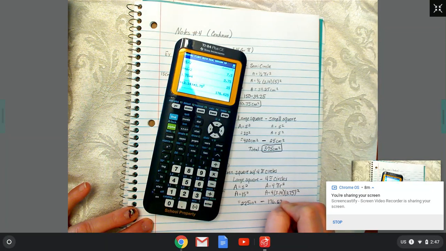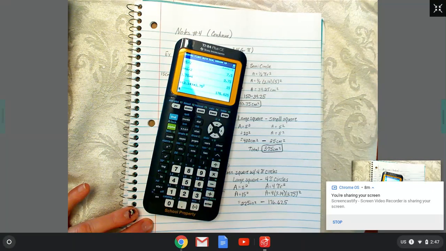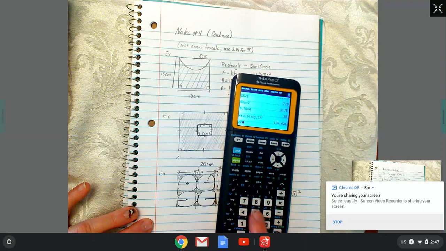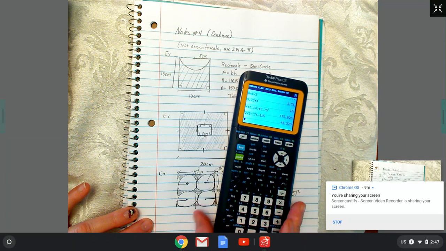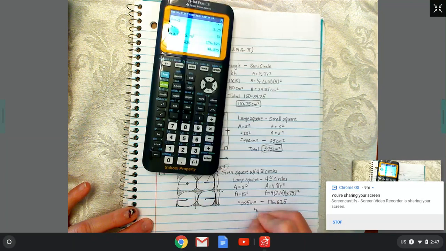I'm not going to do any rounding right now. I'm just going to subtract these two, then we can round. 225, which was the big square, minus the area of all those circles, 4 of them, is 48.37. So I'm going to round to 48.38 inches squared.